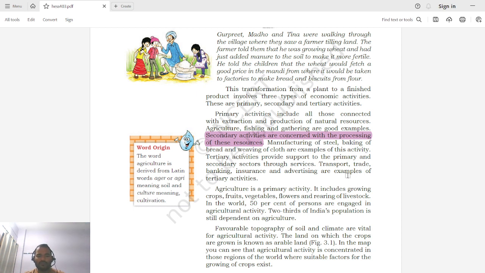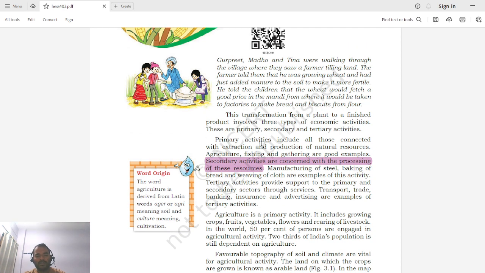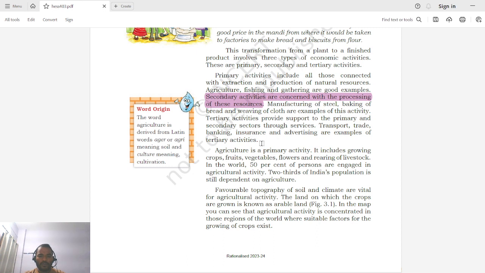So all these activities which are required as a support basically to secondary or primary activities, they are known as tertiary activities. Okay, so hope these primary, secondary and tertiary activities are clear to you. So now let us move forward. So before moving forward, let us understand what agriculture means.